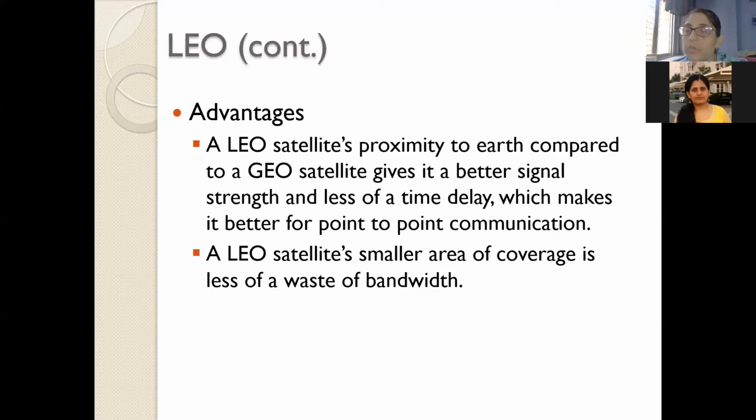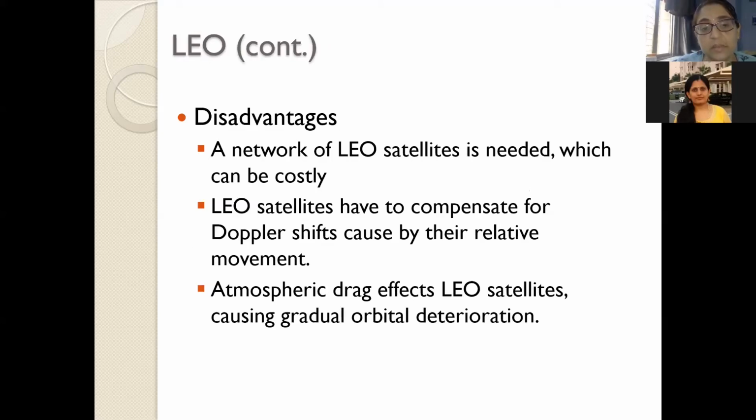I had already shown you the tracking of a GEO satellite, GSAT 7, and we have seen there the altitude and the time period. Now I would like to show you a live tracking of a LEO satellite, so that we get a feel of the parameters, as we have already seen.